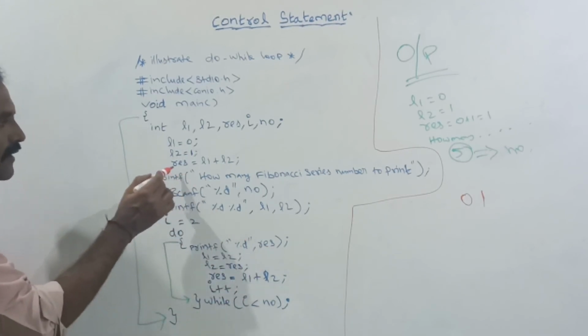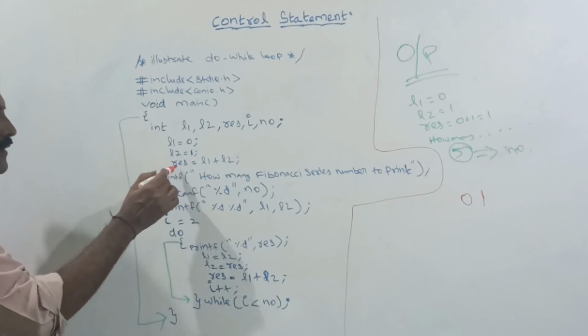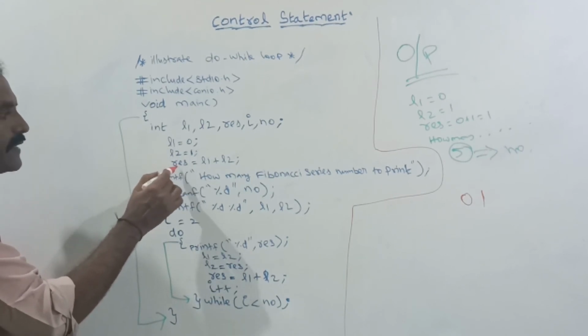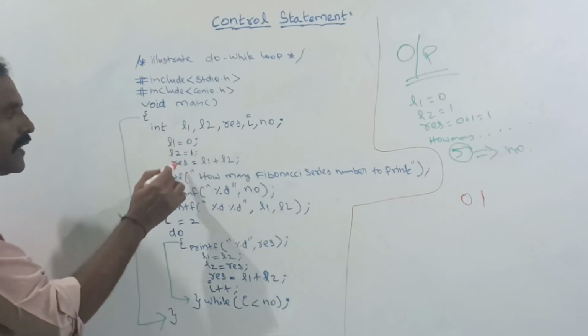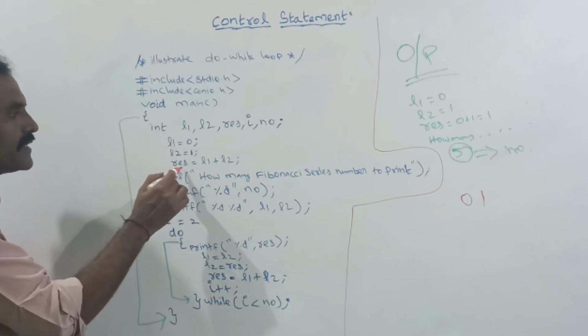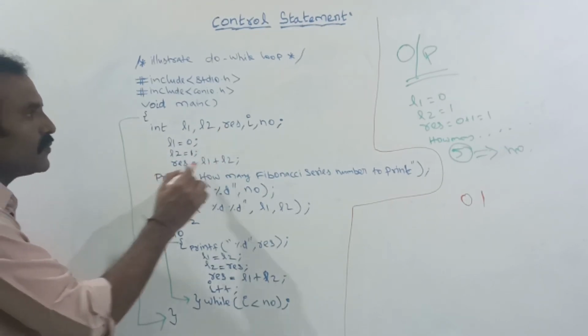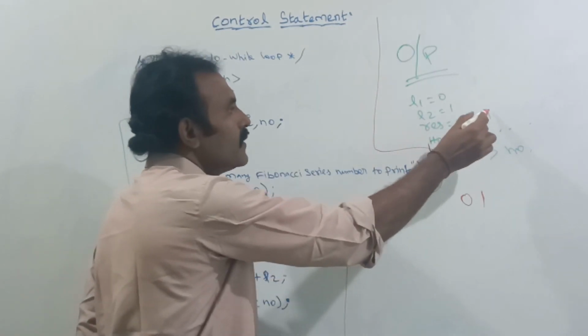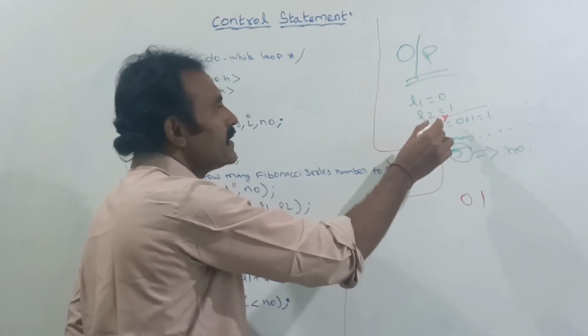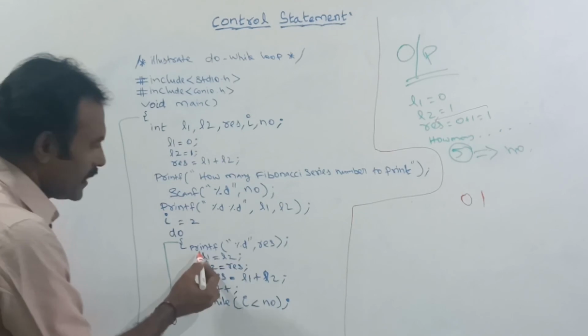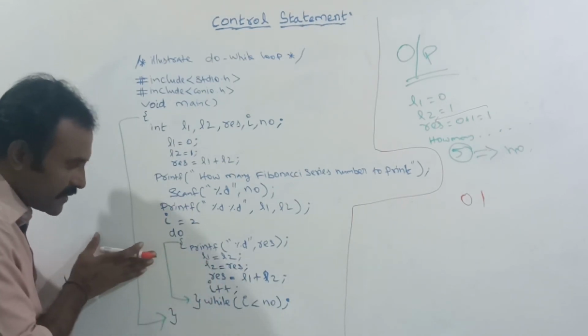See, here I have already declared the result variable and stored the value inside it, that is L1 plus L2, that is 0 plus 1, 1. Now the current value of RES is 1. This is the first iteration.